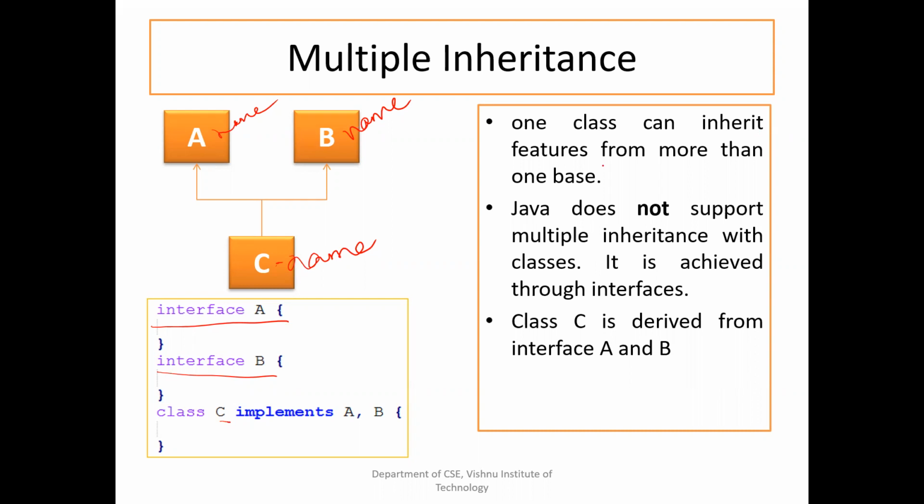One class can inherit features from more than one base. Java does not support multiple inheritance. This you need to remember. Java does not support multiple inheritance with classes. It is achieved through interfaces.